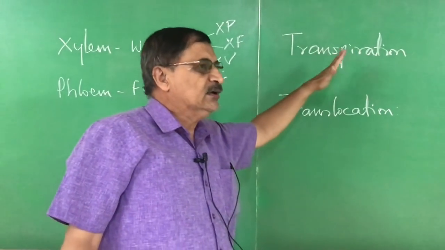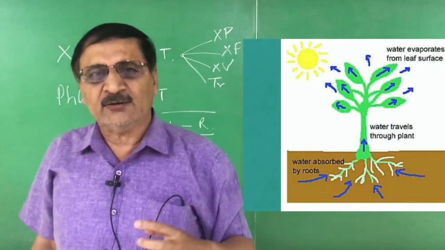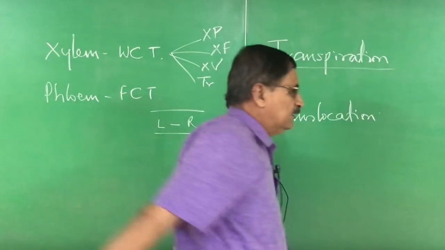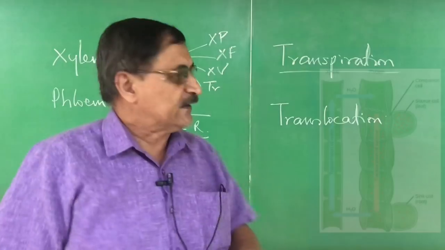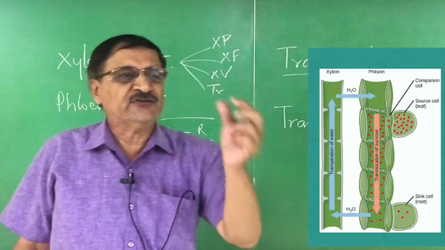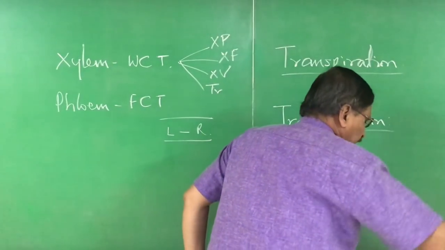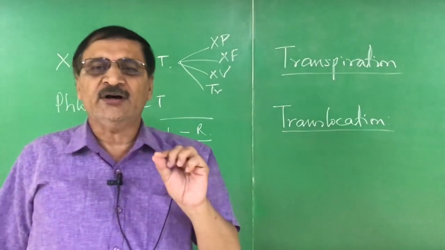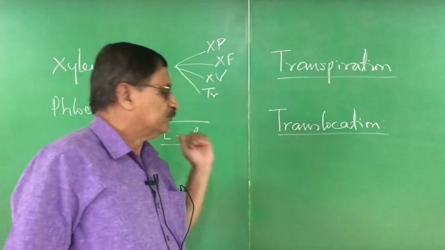Transpiration is the excess of water that is thrown out by the plant body through the aerial parts. Whereas translocation is the transport of the photosynthetic product through phloem. These are the two important processes involved in transportation: transpiration and translocation.